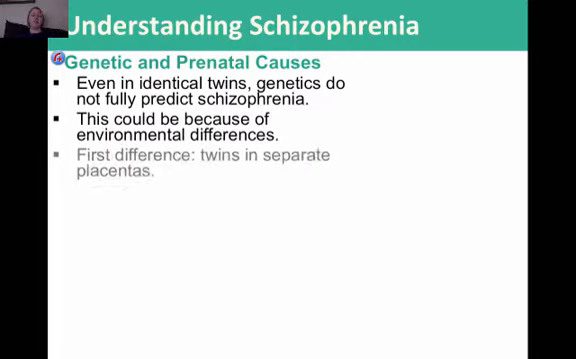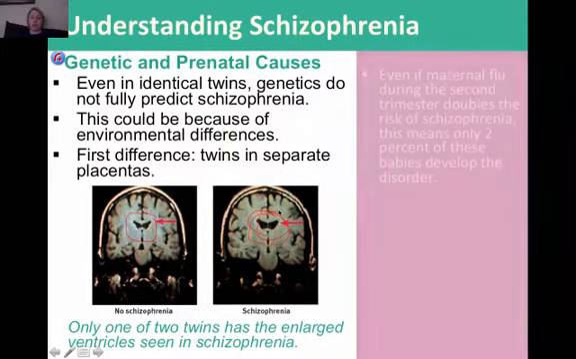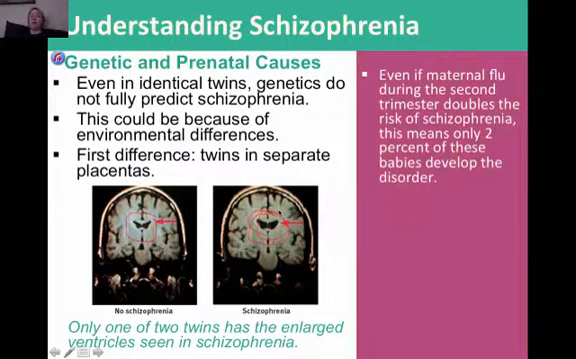Now, genetic and prenatal causes: even in identical twins, genetics do not fully predict schizophrenia. This could be because of environmental differences. The first difference is that the twins are in separate placentas. If you take a look at this picture, you can see that one of the two twins has the enlarged ventricle seen in schizophrenia. In terms of brain function, one of the things we see in a schizophrenic is this enlarged core ventricle. This is a set of twins, and this twin has schizophrenia and this twin does not, and we notice this twin also has the enlarged brain ventricle.